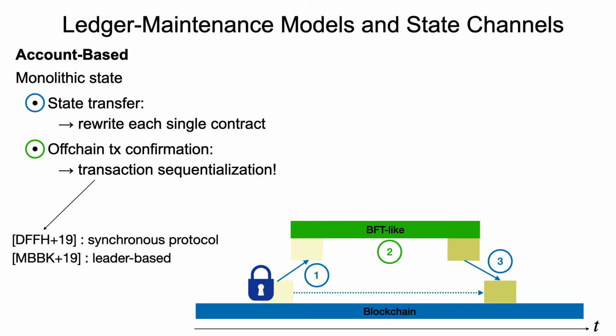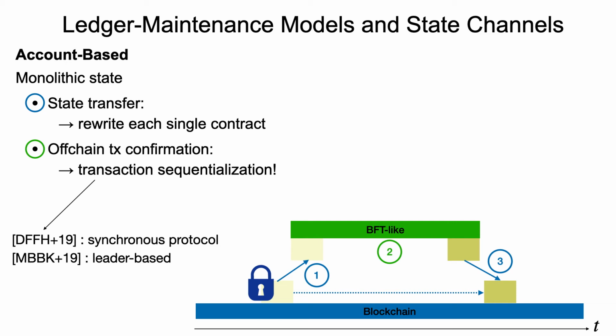The Jimbowski paper makes use of a synchronous protocol which allows for this sequentialization, and the Sprites paper takes a leader-based yet asynchronous approach to address this problem, where the leader basically just takes care of sequentialization.